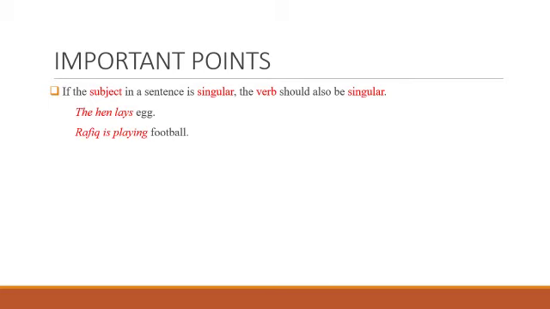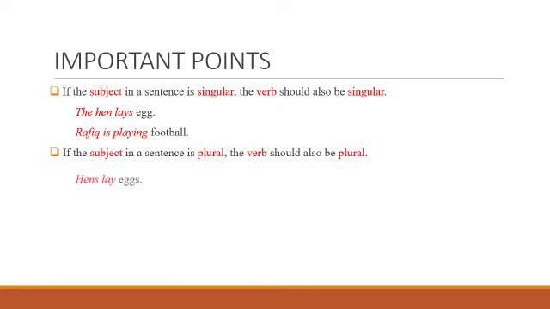Rafiq is one person, so singular subject, and we used is as a singular verb there. If the subject in a sentence is plural, the verb should also be plural. Hens lay eggs. Hens means plural subject. That is why we used lay as a plural verb.